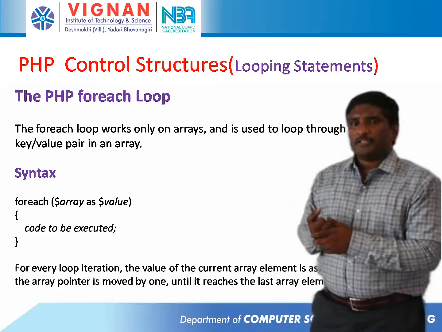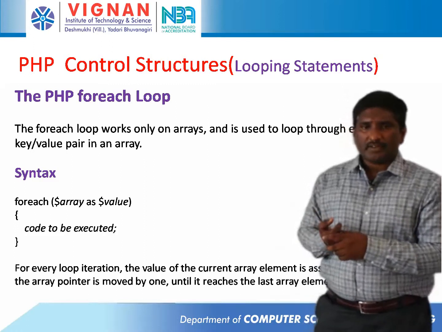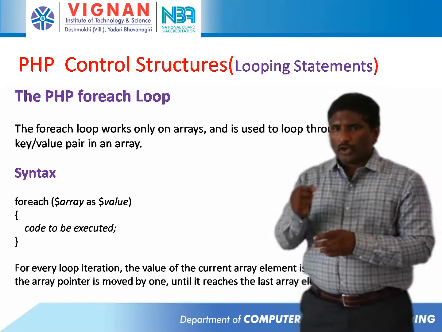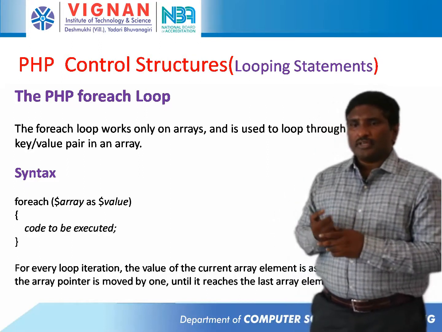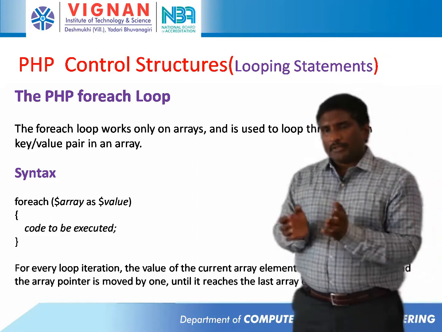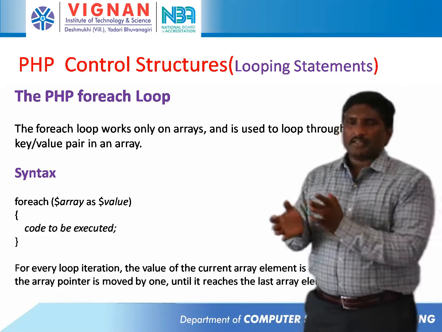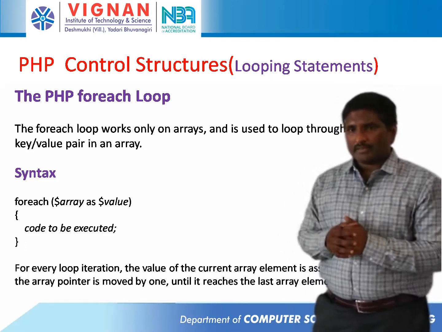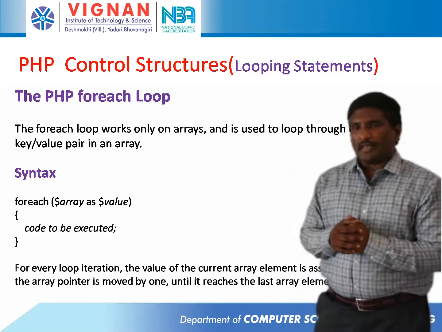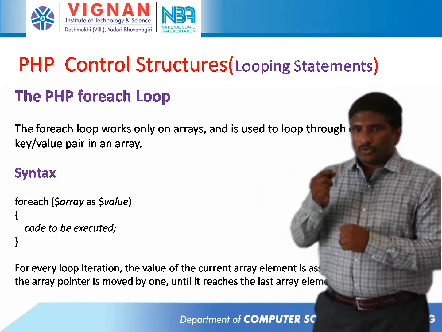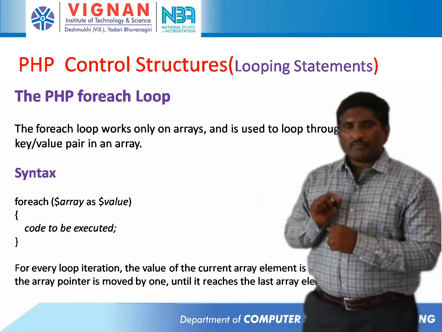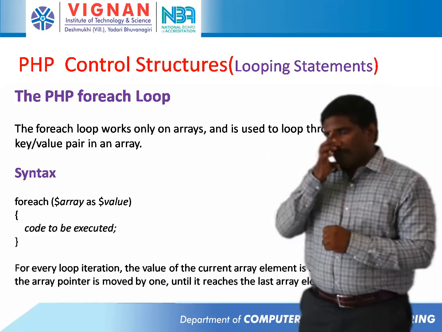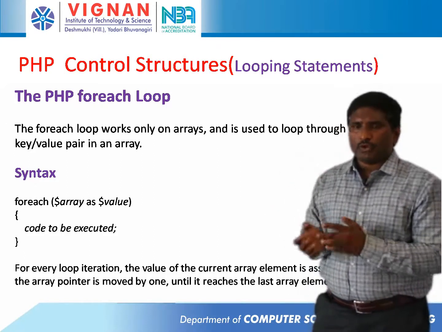Another control looping statement in PHP is the foreach loop. The foreach loop works only on arrays and is used to loop through each key value pair in an array. We know an array has a key as well as a value, and the key points to the corresponding value. There are different types of arrays: indexed arrays, associative arrays, and multi-dimensional arrays. Indexed arrays have numeric keys pointing to values. Associative arrays use strings as keys pointing to values, and multi-dimensional arrays contain both.